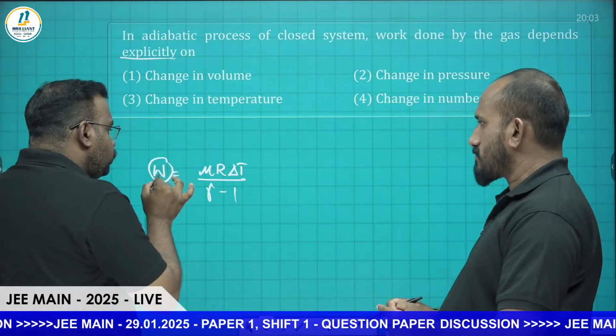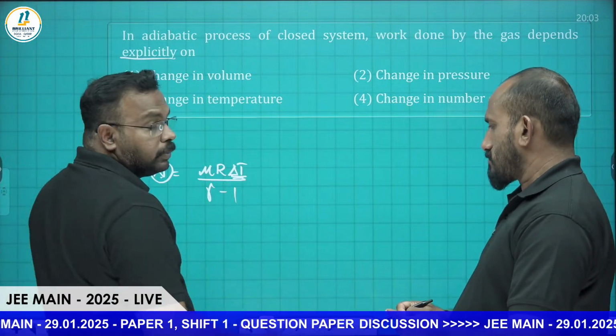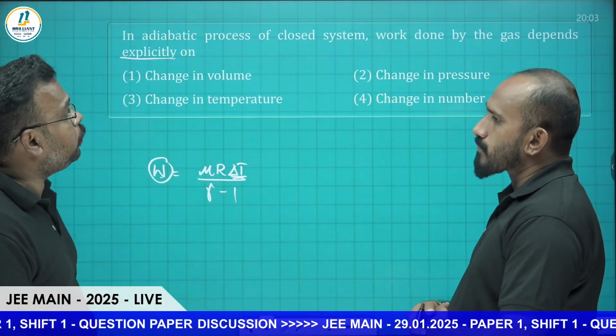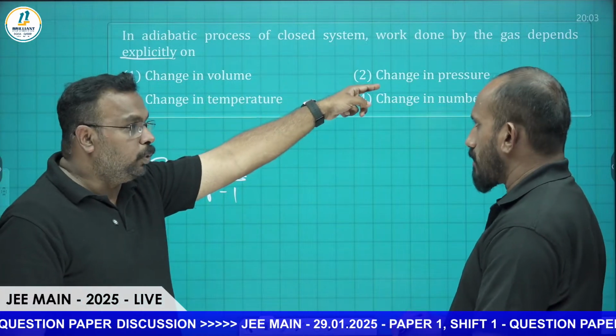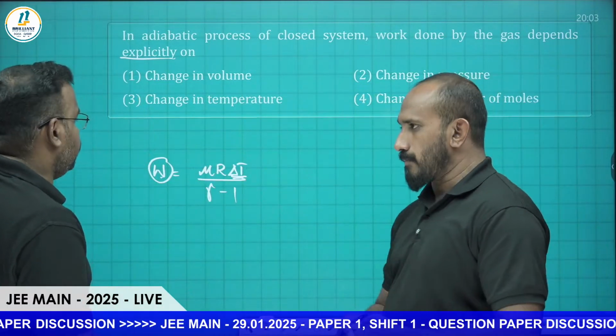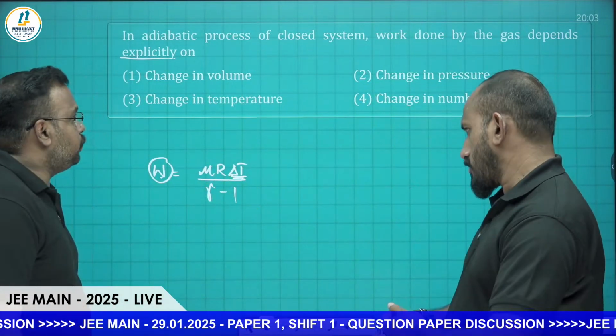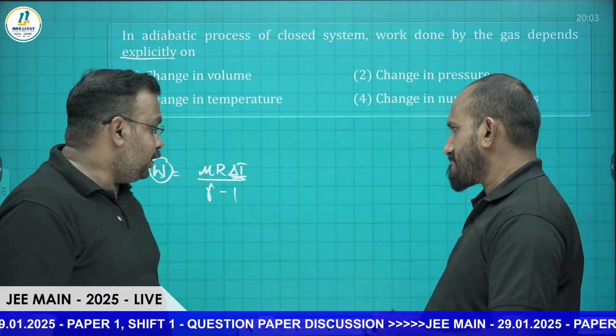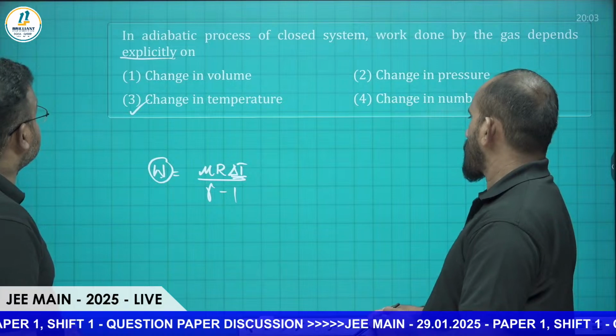So clearly you can see that work done depends on what? Temperature. Yeah, change in temperature is the correct answer. We can use the other form also, but in that both volume and pressure will be there together. So it depends explicitly on delta T only. Change in temperature is the answer. Very easy, right? Direct question. Okay, so let's go to the next.